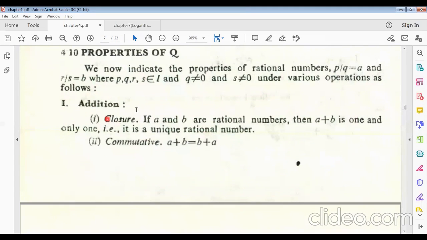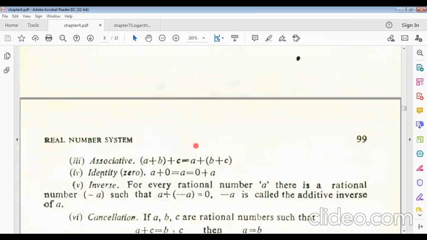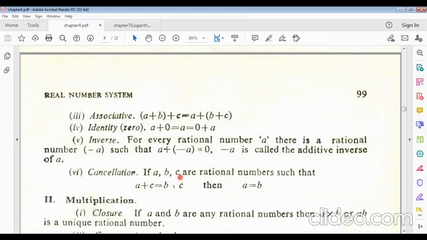Rational numbers. Suppose closure law: if a and b are rational numbers, then a plus b is also one and only one, a unique rational number. Now, commutative law, what will it be? A plus b equals b plus a. And associative law will be a plus b plus c equals a plus b plus c. Identity 0: that means a plus 0 equals a, and 0 plus a equals the same number. If we add 0 to any rational number, it will give the number itself.